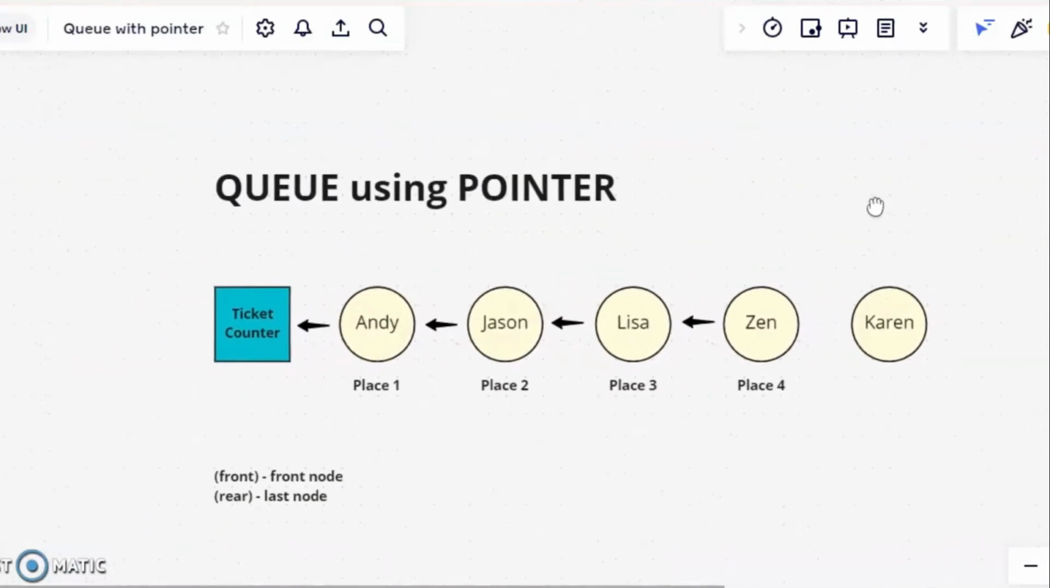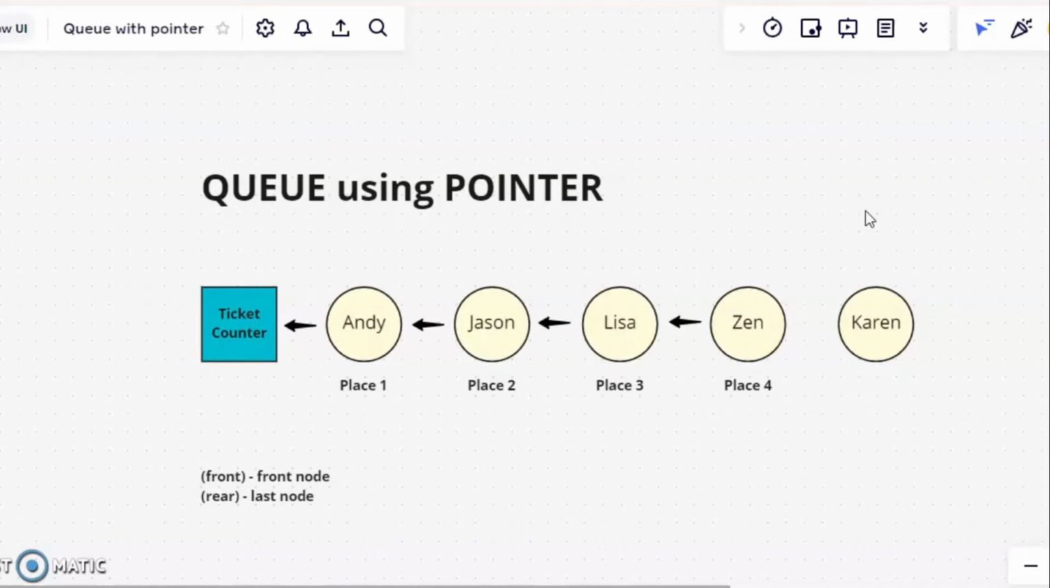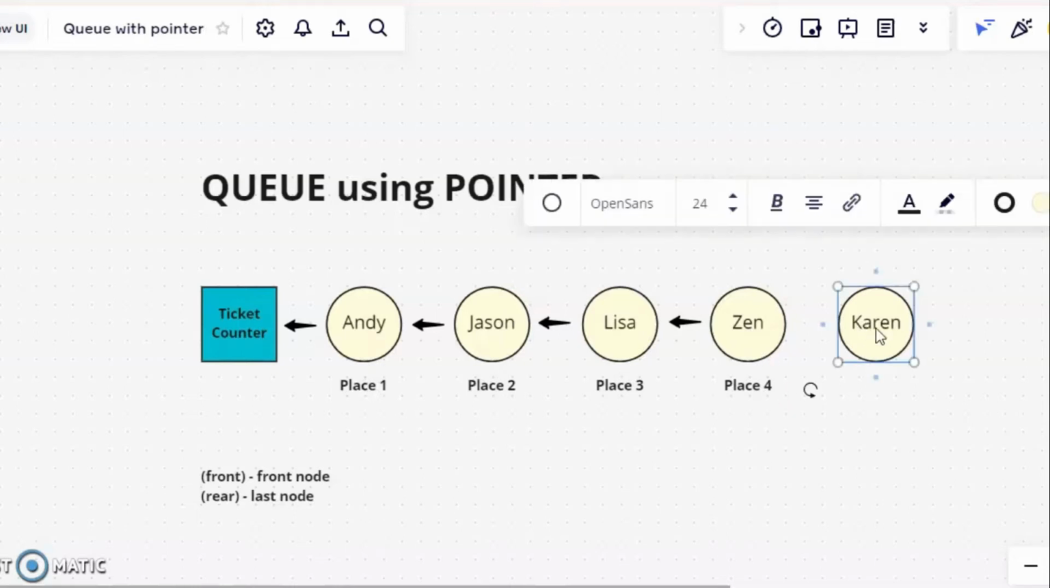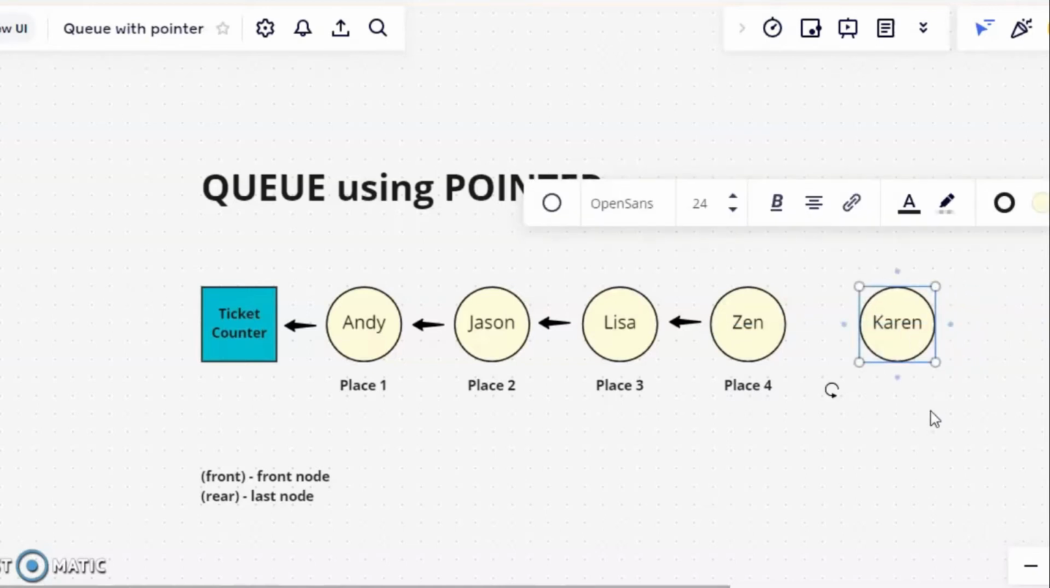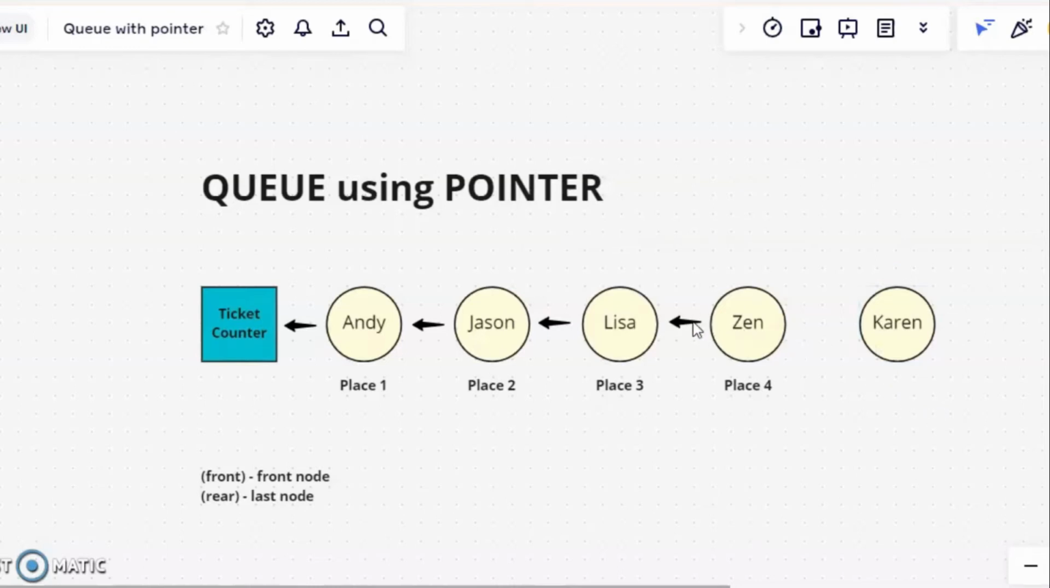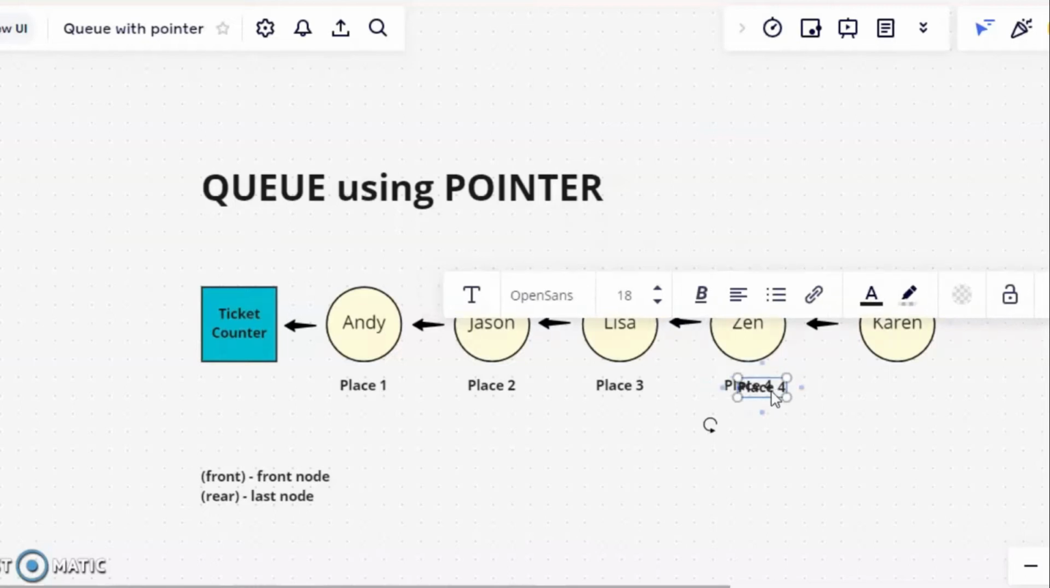As we know, queue in real life will look like this. There are some people lining up to the ticket counter. Andy is in place number 1, Jason in place 2, Lisa in place 3, and Zen in place 4. When Karen wants to go to the line, she must be placed on the last position, which is after Zen, like this. And she will be in the 5th place.